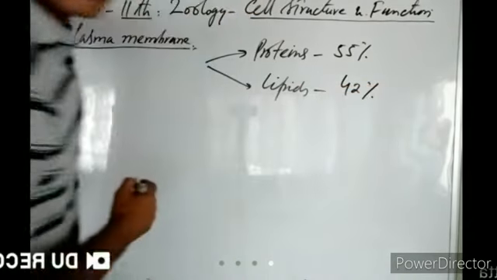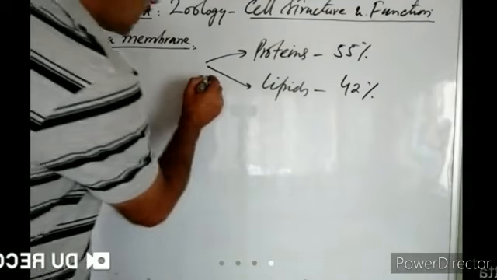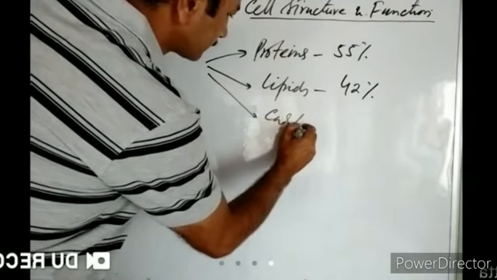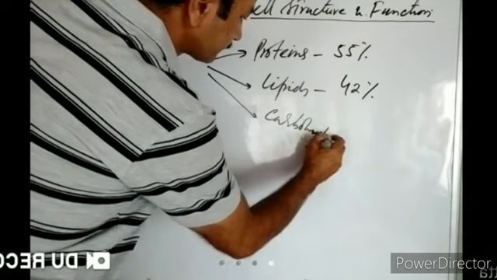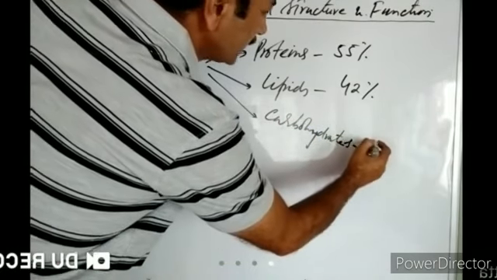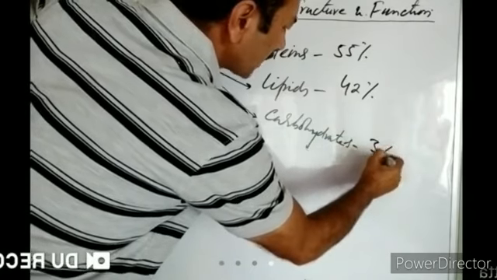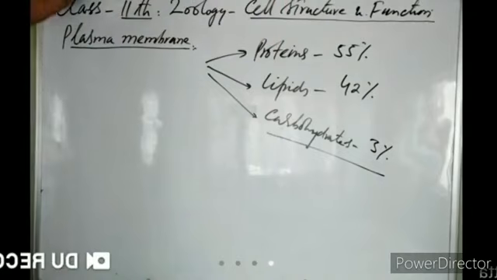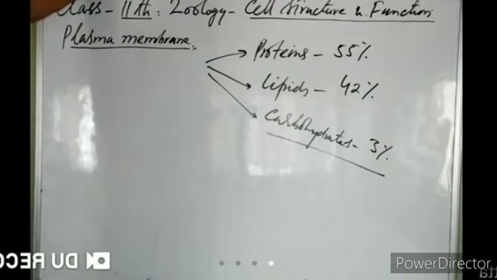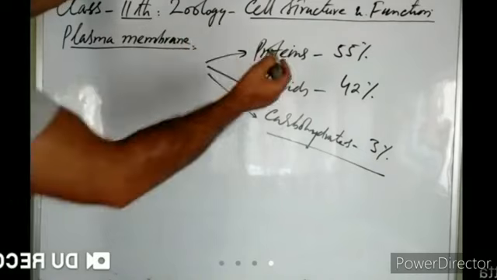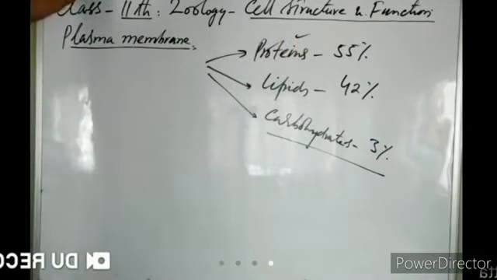And there are also carbohydrates, approximately 3%. So the chemical composition of the cell membrane of prokaryotes and eukaryotes is almost alike: some 55% proteins, some 42% lipids, and some 3% carbohydrates.